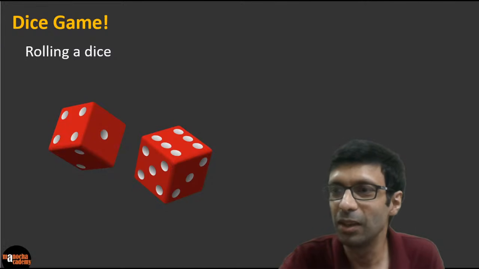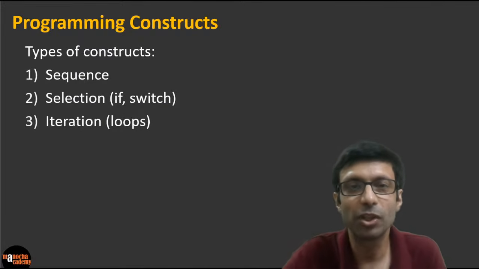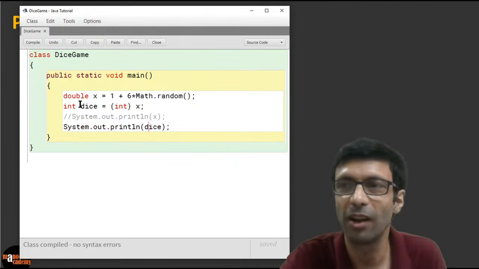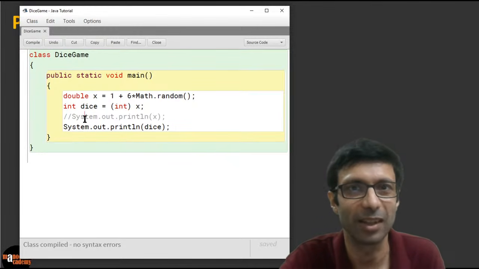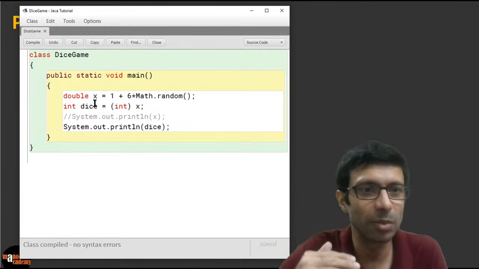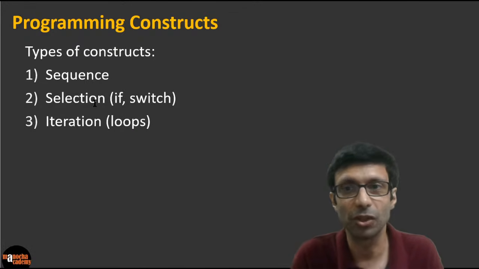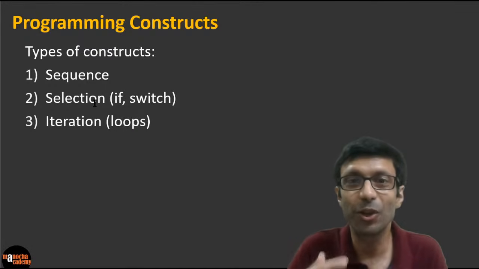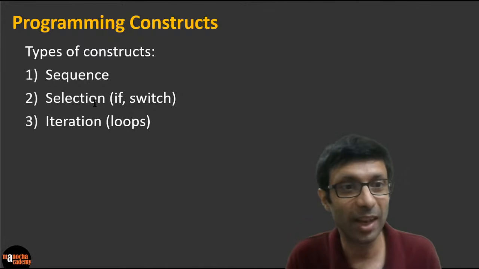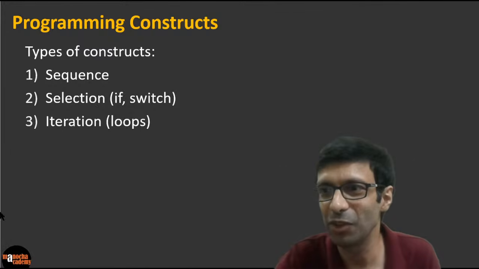So this was a simple program, but you can have different types of constructs in Java. So we were just writing in simple sequence. This is called a sequence program where all the statements are one after another. Can you see? So double, then you're doing dice. So it's just like a simple algorithm, stepwise. Okay, now you can even do selection. So you can have if conditions, or you can do stuff in a loop. Let's say you want to roll the dice 5 times or 10 times. You can put it in a loop. Okay. So guys, let's go ahead and try some interesting things here.